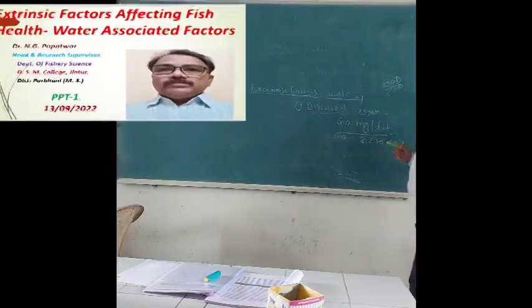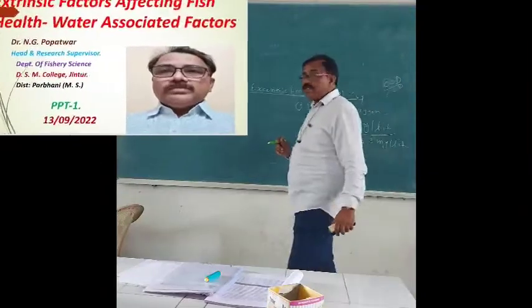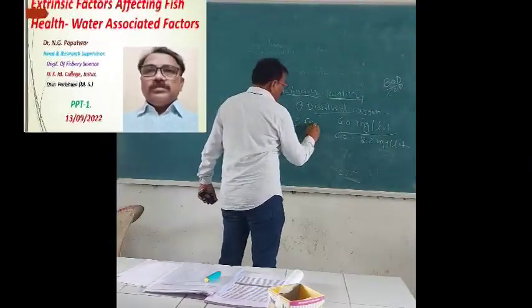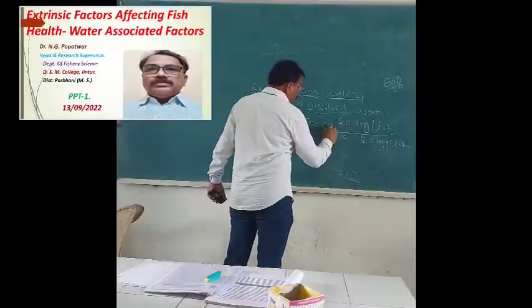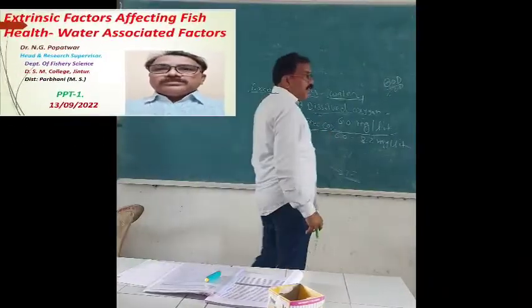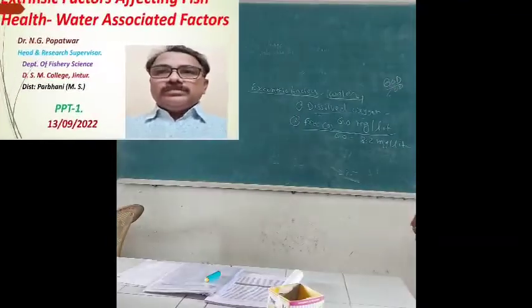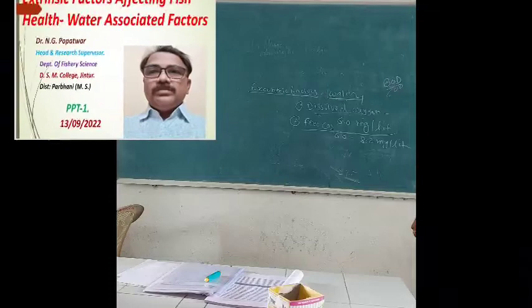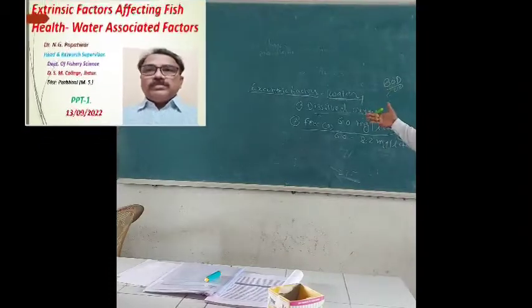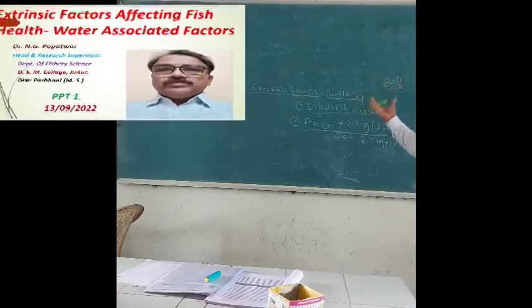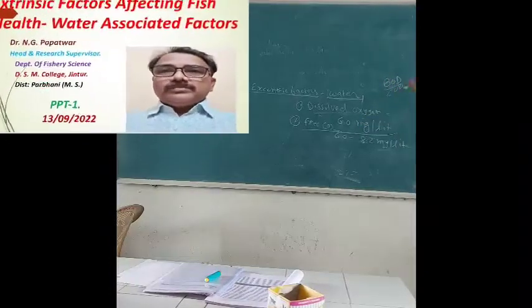Then the second factor is carbon dioxide, CO2, also called free CO2. Carbon dioxide, you have known. We have performed the practical water analysis. What is the range of carbon dioxide? What is the range of dissolved oxygen for aquatic water?